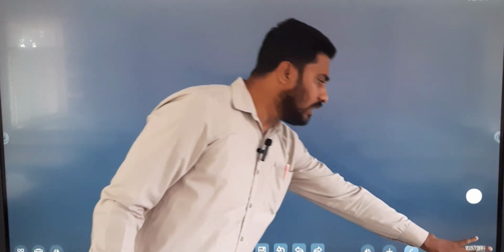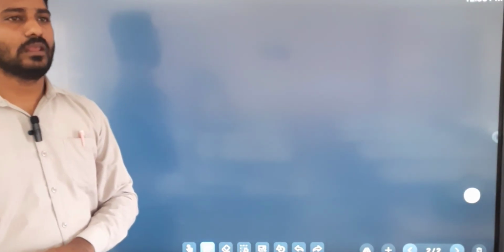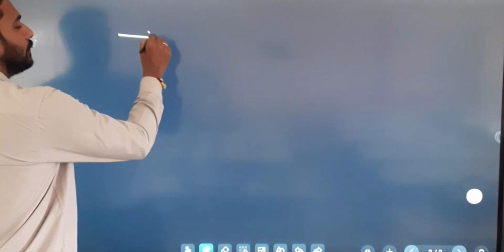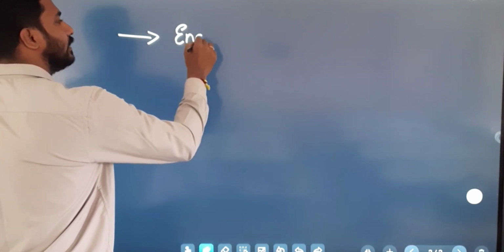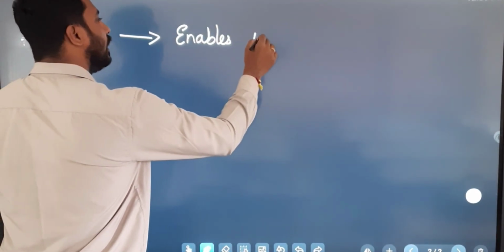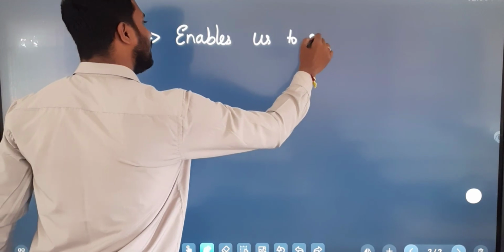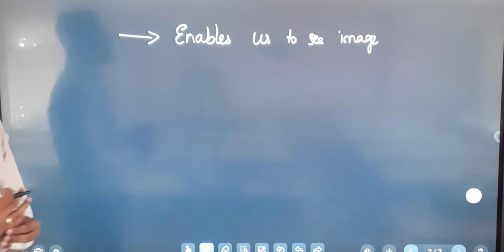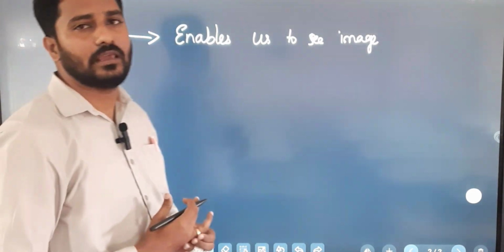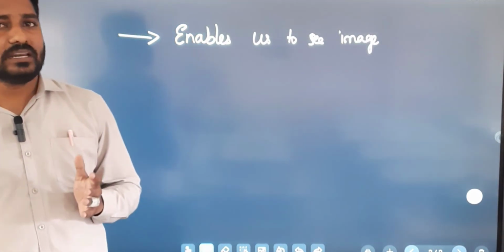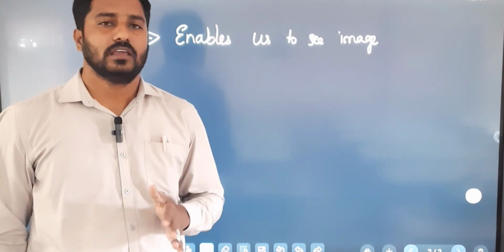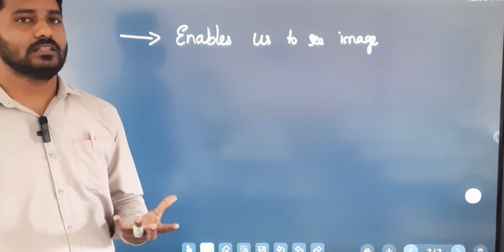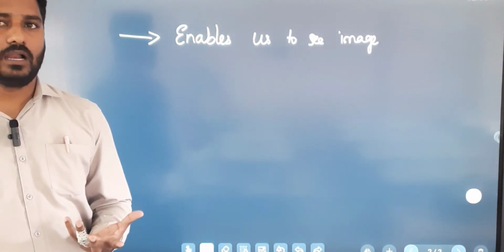So light is a form of energy, and what else can light do? The important thing is that light enables us to see images. If you want to see any image, the primary source must be light. In the absence of light, we cannot see anything, and everything will be blurred and black.